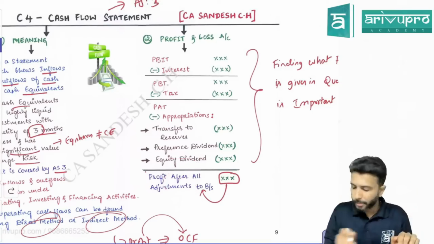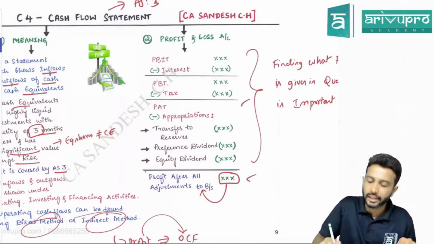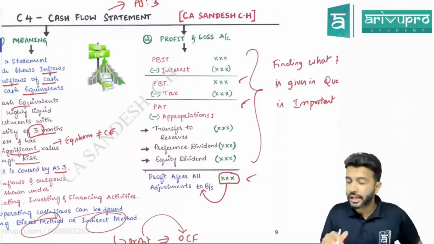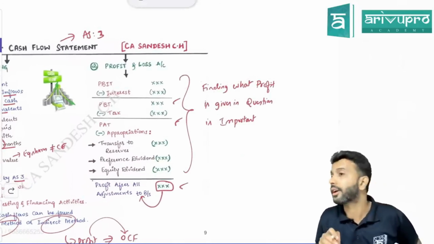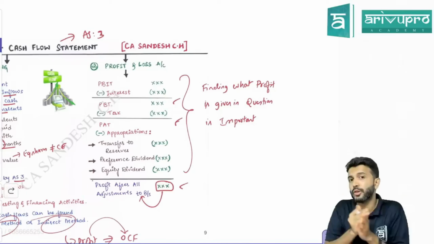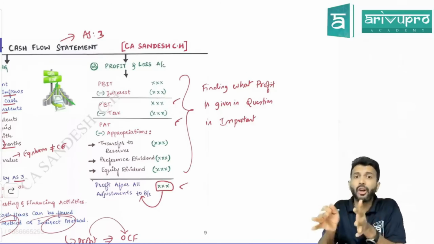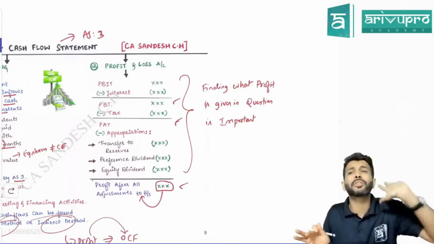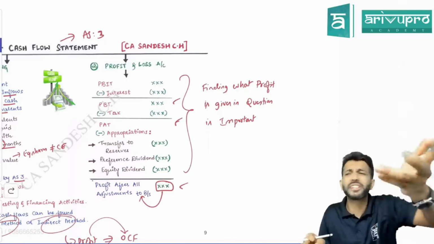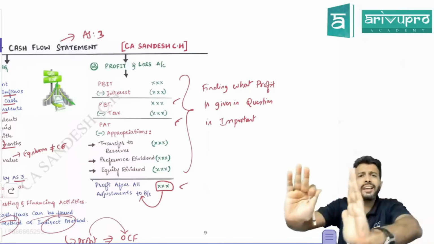In some problems they will give you profit after all the adjustments. Sometimes they will give you profit after tax. In some problems they will give you profit before tax. So the first thing you have to do in cash flow statement is find out what sort of profit is given to you in the question. Accordingly, adjustments will vary. If you try to mug up, cash flow statement can be a real problem for you. But if you approach it logically, the question already has 90% of the solution. Hardly anything is missing. For some missing information you have to put up a ledger and figure it out. So cash flow statement, according to me, is very easy, provided you approach it in a logical way.